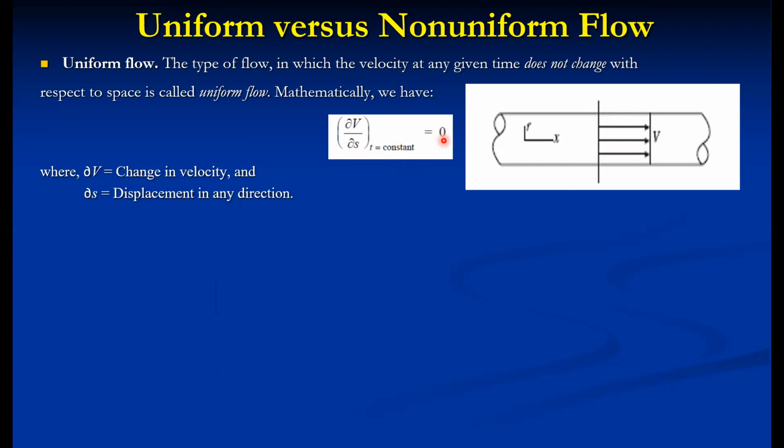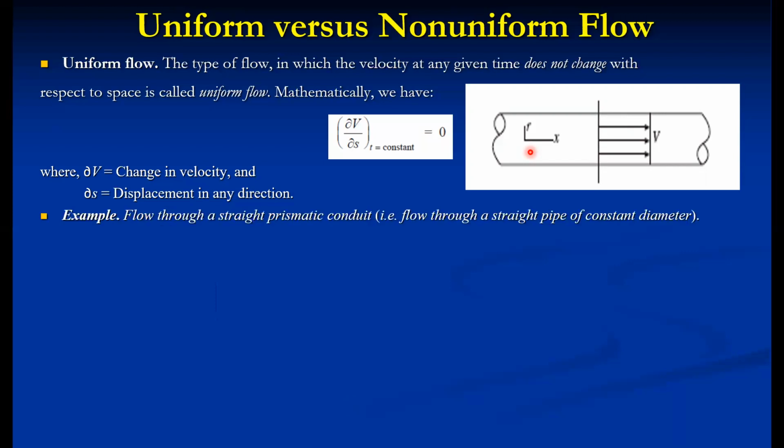There is a possibility that in the uniform case it may be steady or unsteady. ∂v is the change in velocity, and ∂s is the displacement at any time. So this particular term is very important at any given time. If we are measuring the velocity through the pipe at one particular time, it remains constant. At another time it may change. If it changes, it is called uniform unsteady flow, or if it is not changing, then it is called uniform steady flow.